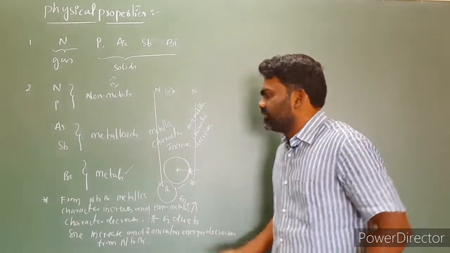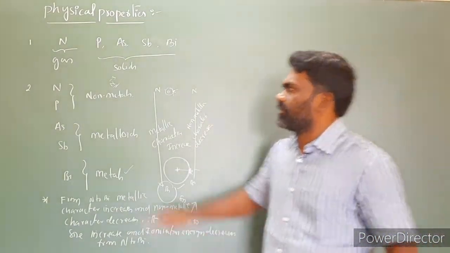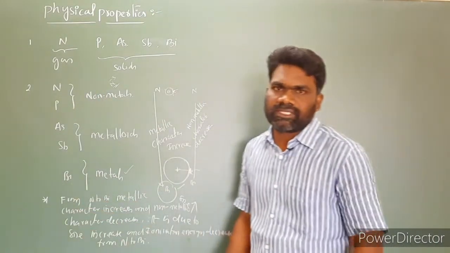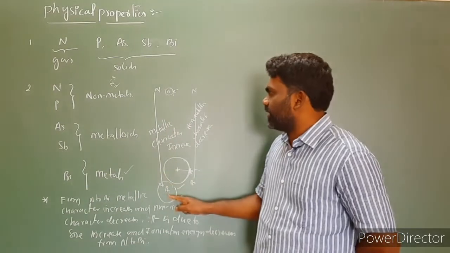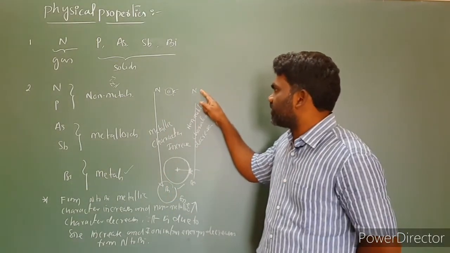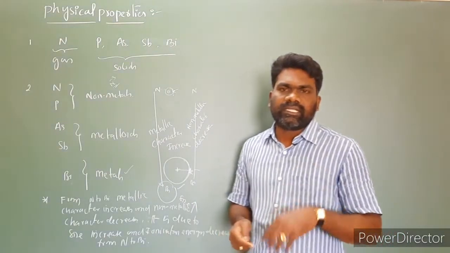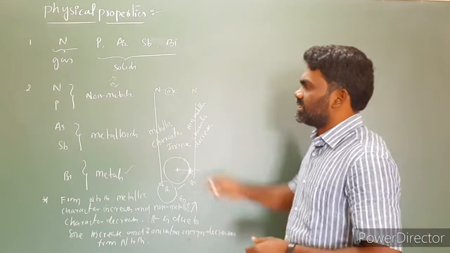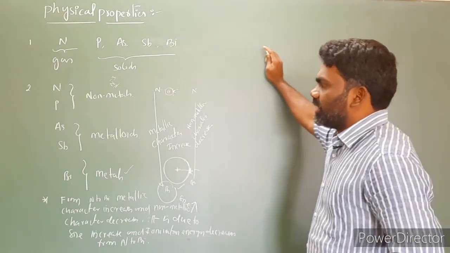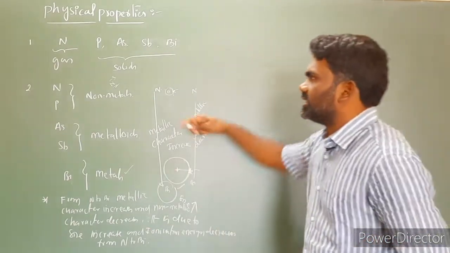So this is the reason why the metallic character increases and why the non-metallic character decreases from nitrogen to bismuth. The simplest answer is: metallic character increases from nitrogen to bismuth and non-metallic character decreases from nitrogen to bismuth. This is mainly due to the increasing size and decreasing ionization energy from nitrogen to bismuth. This is the metallic, metalloid and non-metallic character of these elements.